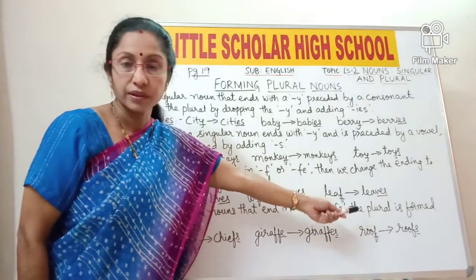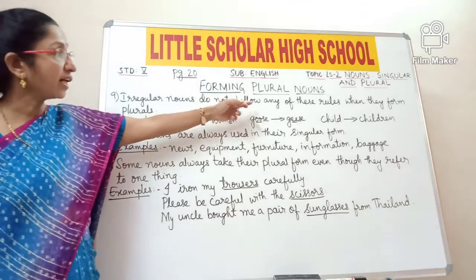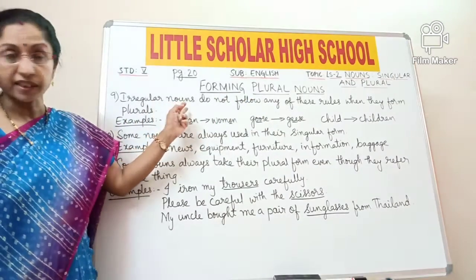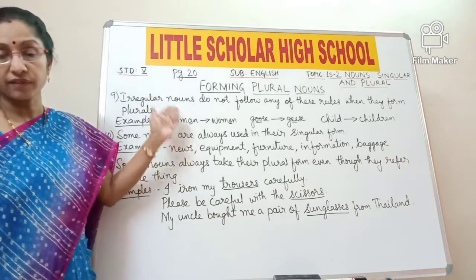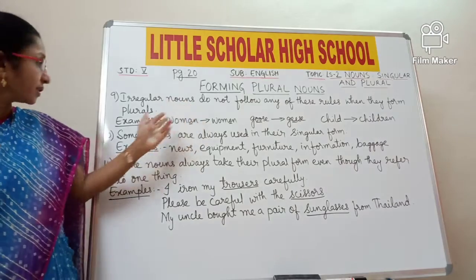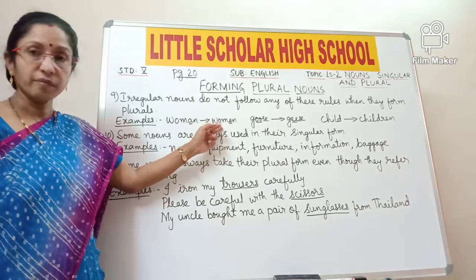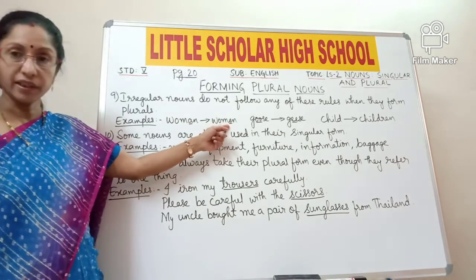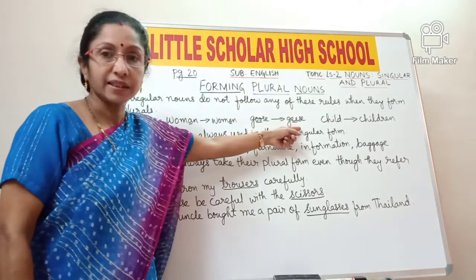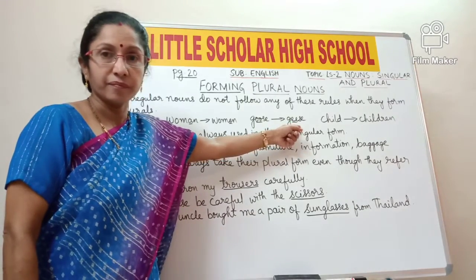It becomes roofs. Okay students, now look at rule 9. Irregular nouns do not follow any of these rules when they form plurals. So there are some nouns which do not follow any of the rules we have discussed till now, and such nouns are called irregular nouns. Examples: woman. Woman is singular, the plural of woman is women. So here A changes to E. Goose, goose is a single bird and the plural of goose is geese. So here the vowels OO change to EE.